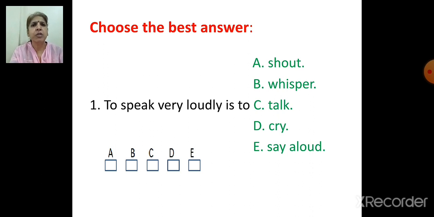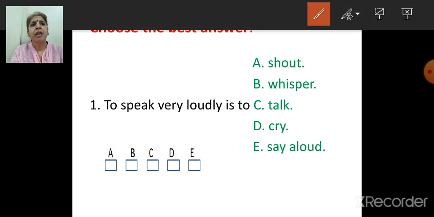Whisper. Whisper, very softly when we talk. Very softly, that is whisper. Talk, that is normal. Cry, say aloud. So which is the correct option? To speak very loudly is to shout. So which option, children, you are going to take? A. To speak very loudly is to shout.